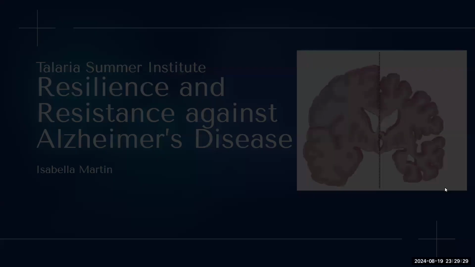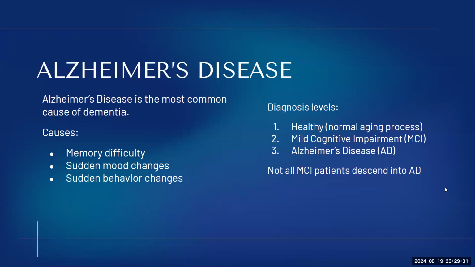So, starting off, what Alzheimer's disease is. Alzheimer's disease is actually one of the most common causes of dementia, accounting for more than 2/3 of all cases. And it can cause symptoms such as memory difficulties, sudden mood changes, and sudden behavior changes.